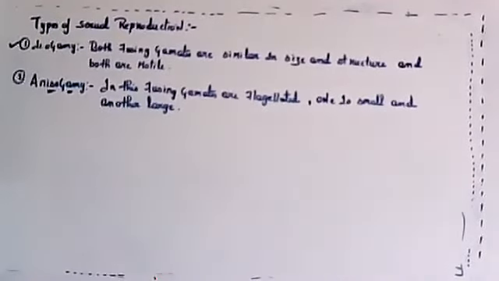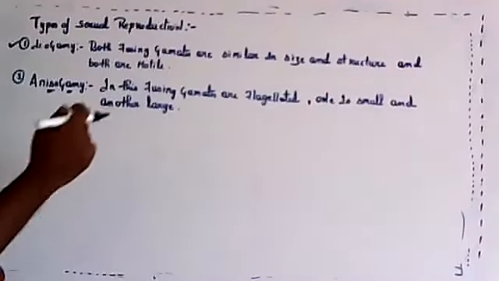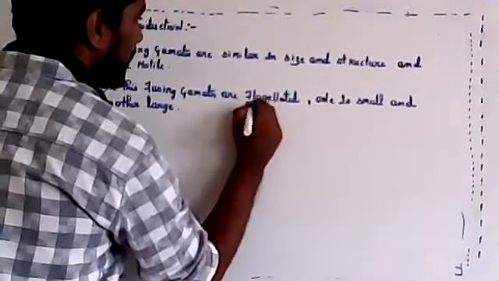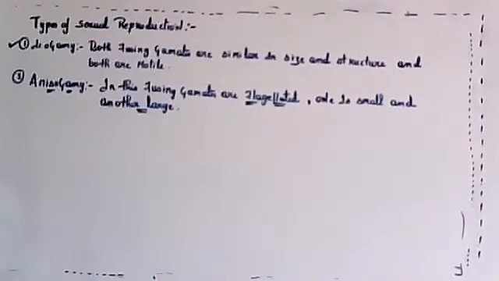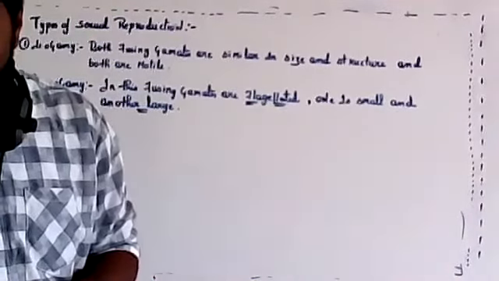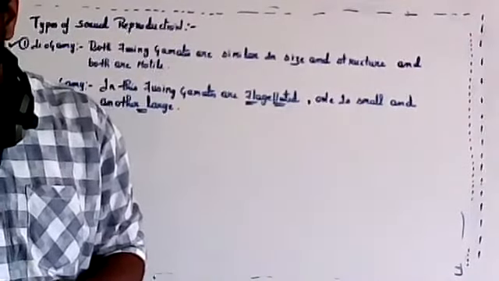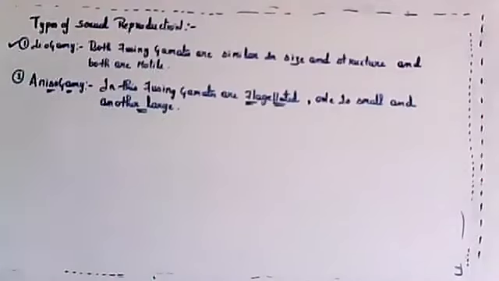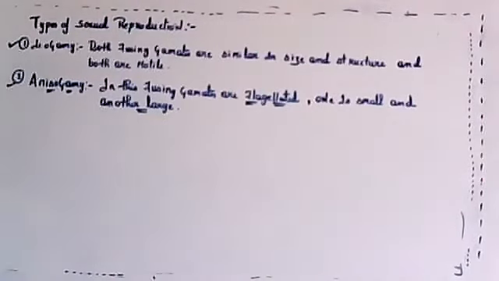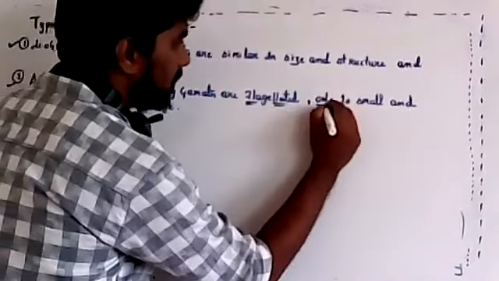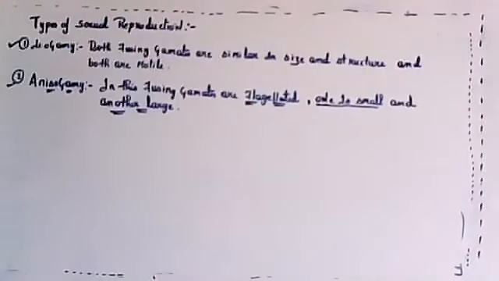This one we have studied. The second one is anisogamy. In this, the fusing gametes are flagellated, but one is small and more active, and another one is large. So that is called anisogamy.